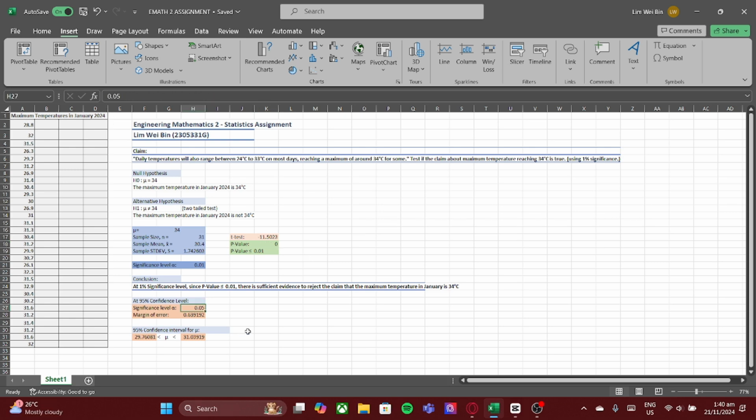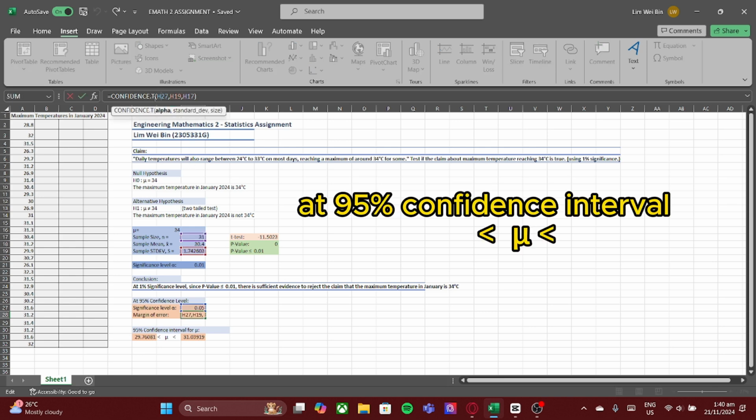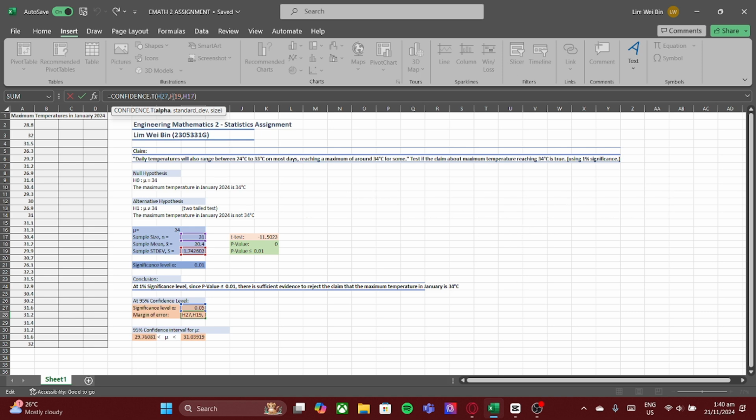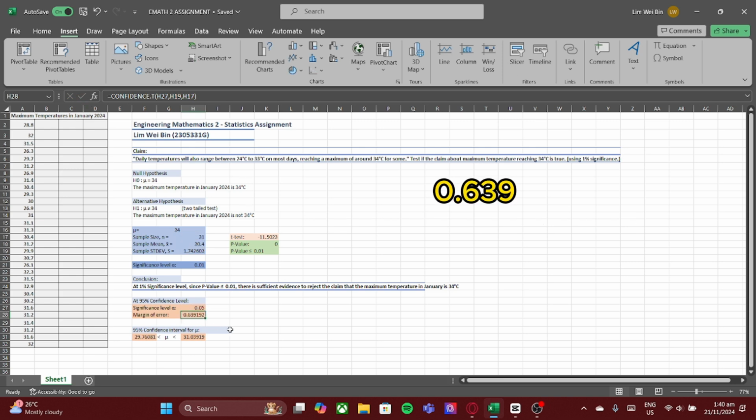After rejecting the claim that the maximum temperature in January is 34 degrees Celsius, I test the significance level at 5%, so that at 95% confidence level, I can deduce the range mu falls under. Given only the sample standard deviation, I find the margin of error using CONFIDENCE.T, and I get the value of 0.639.